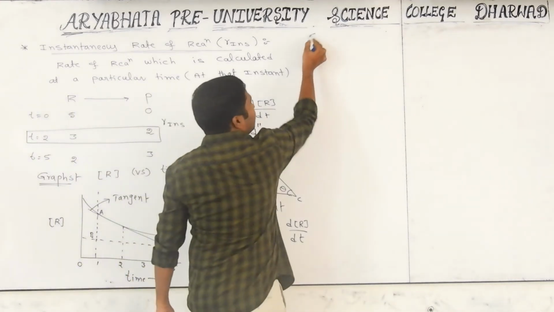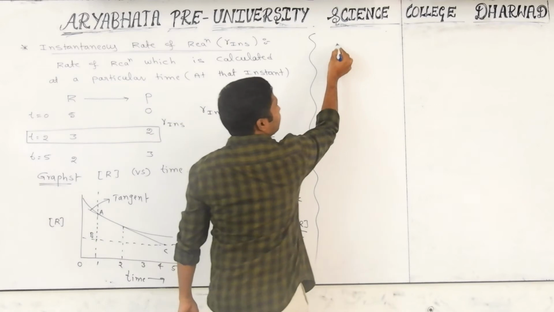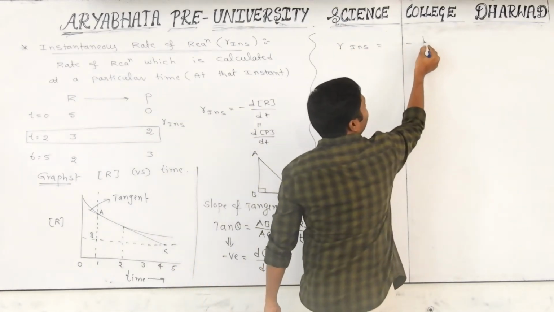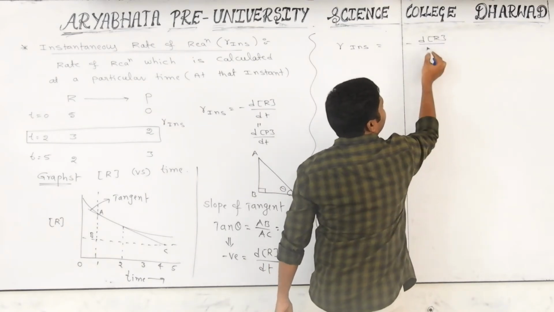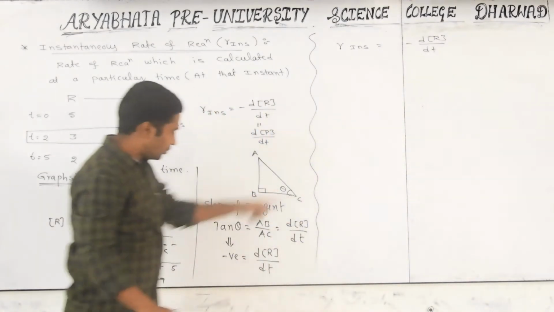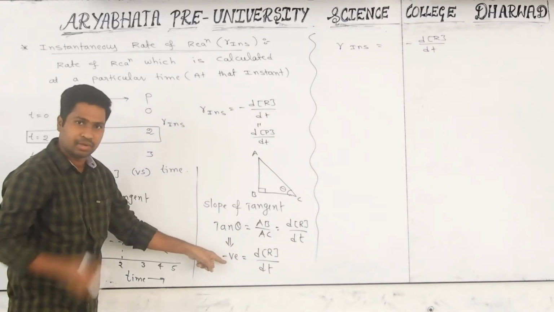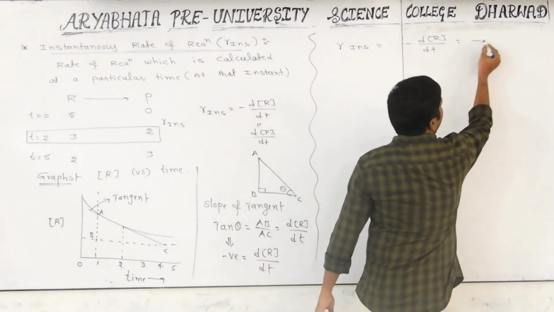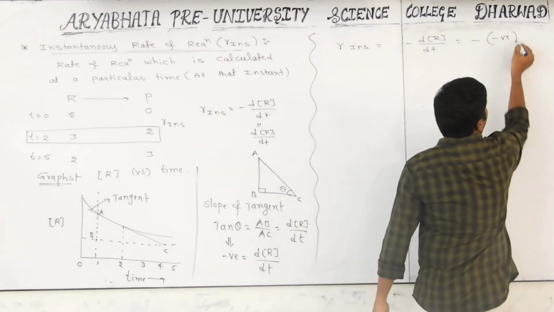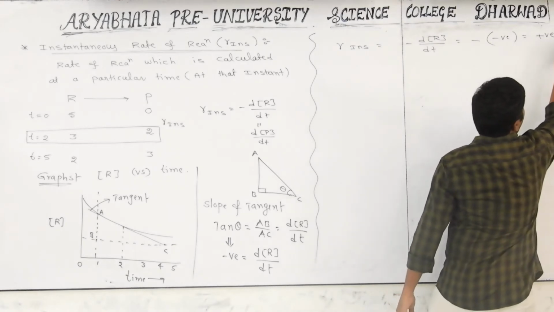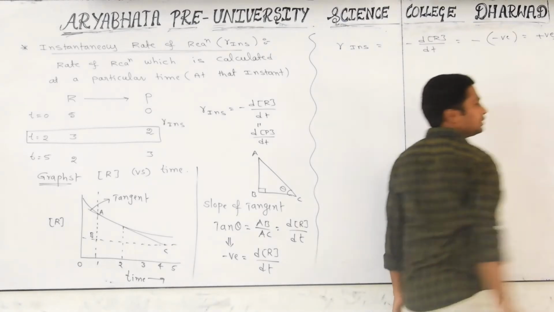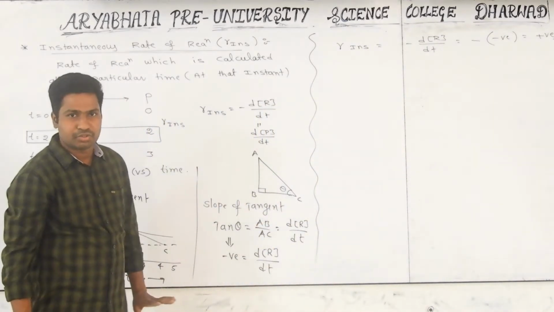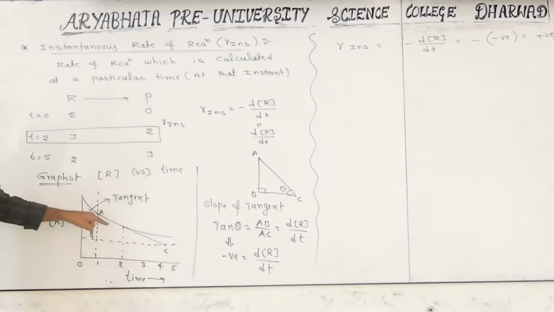But we know the rate of instantaneous reaction in terms of reactant is minus of change in concentration of reactant by time change. From the graph you got that value as negative. Negative of negative becomes a positive value. So if we substitute minus of minus, finally we get a positive value. It is 100% correct. Why? Because rate, which is speed, should always be positive. Did you get my point or not? Yes, we have to take it like this.